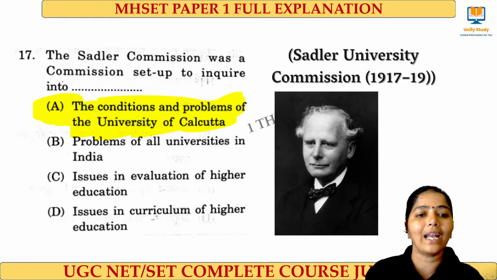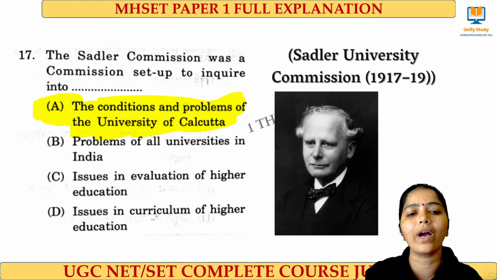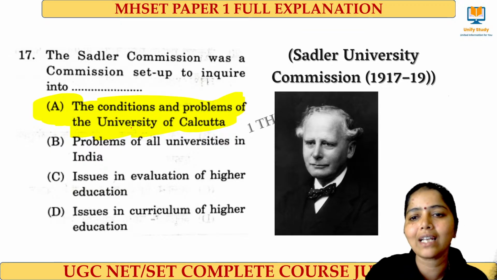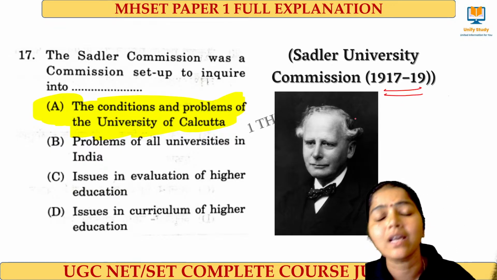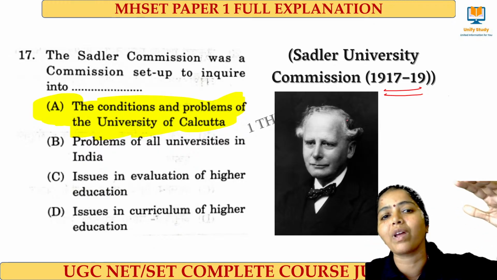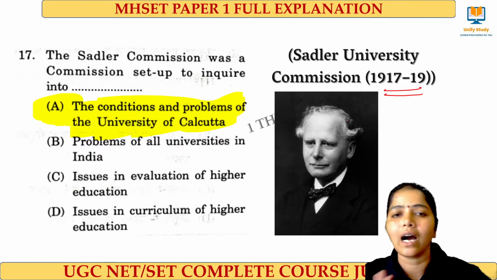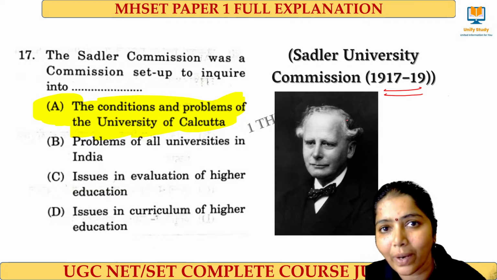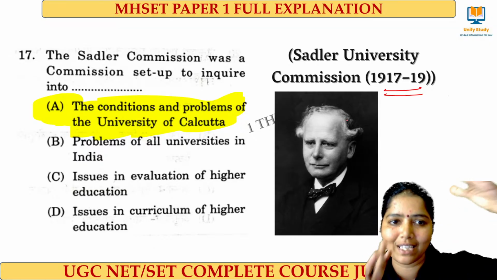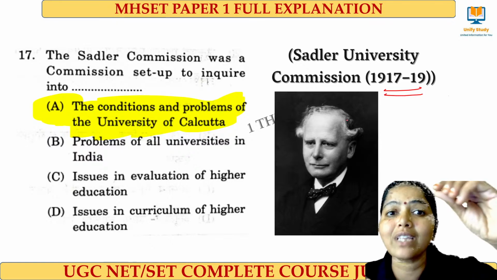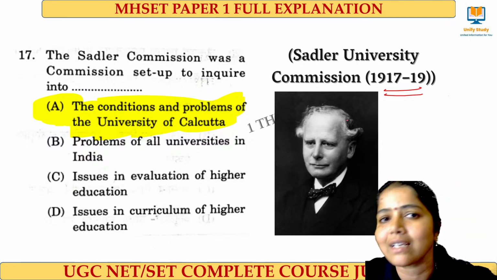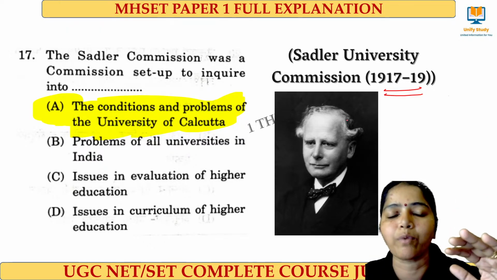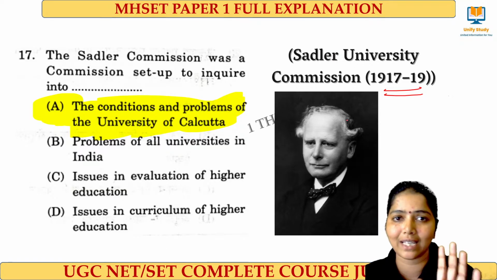Yes. And next, the Sadler Commission was set up to inquire what? It was to inquire into the condition and problems in the University of Calcutta. For that, the 1917-19 Sadler Commission was set up. And one more important thing, during that period more than 7 universities were started, including SNDT, Mysore, Dhaka, Lucknow University, Delhi in 1922. So nearly 7 to 8 universities were established during this period. Please refer to the higher education class that we took last week. For all these years, please make a note of it. Definitely we can expect a chronology type question from pre and post independence in our NET examination.